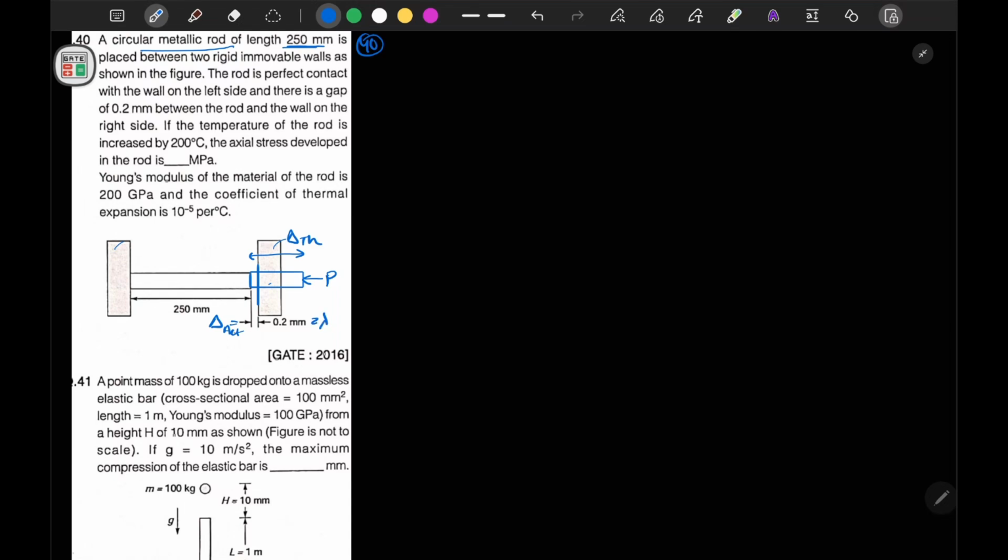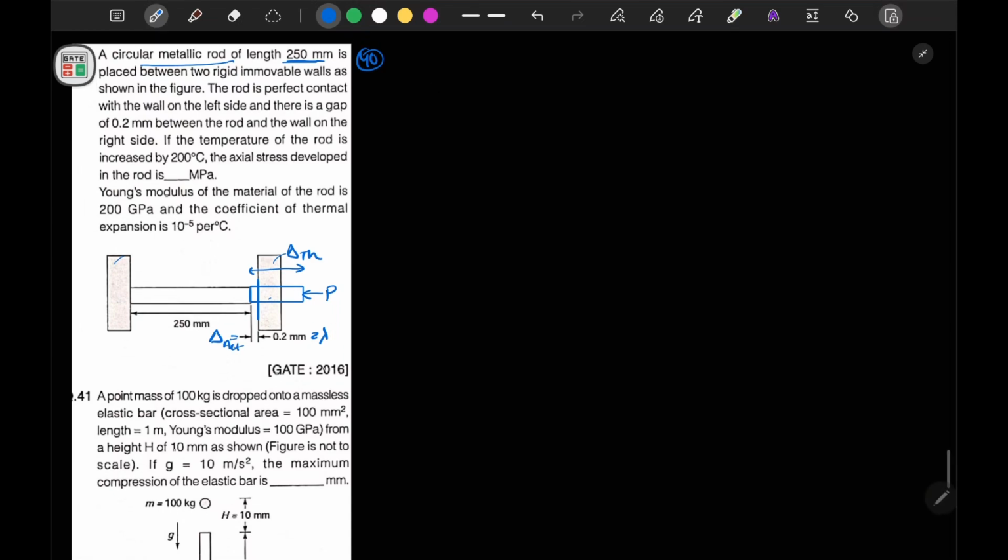Some MOOCs is mentioned at lambda, that is allowable increase. Okay, so we can write, if we say it is a case of free expansion, then from here first we can write delta TH minus, and this decrement will be our delta due to load P, minus delta due to load P is equal to lambda.